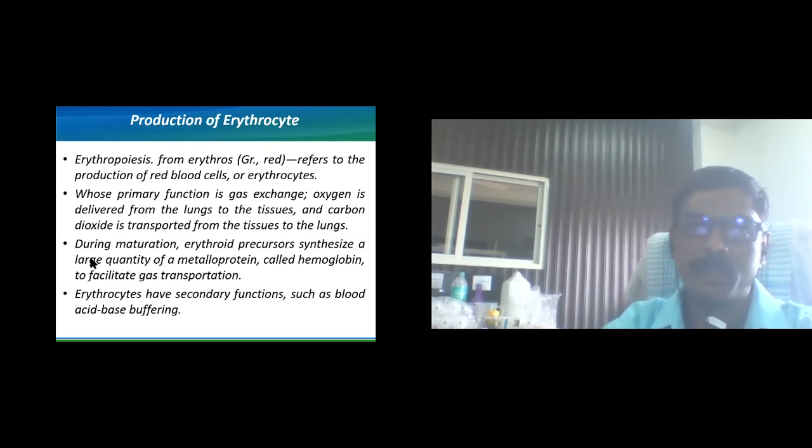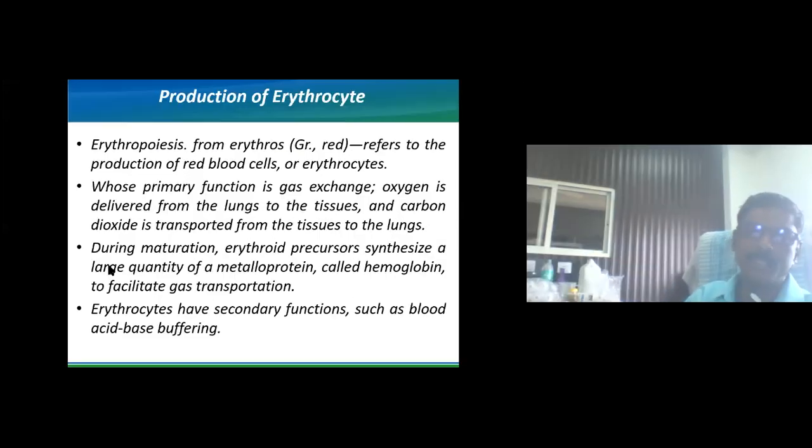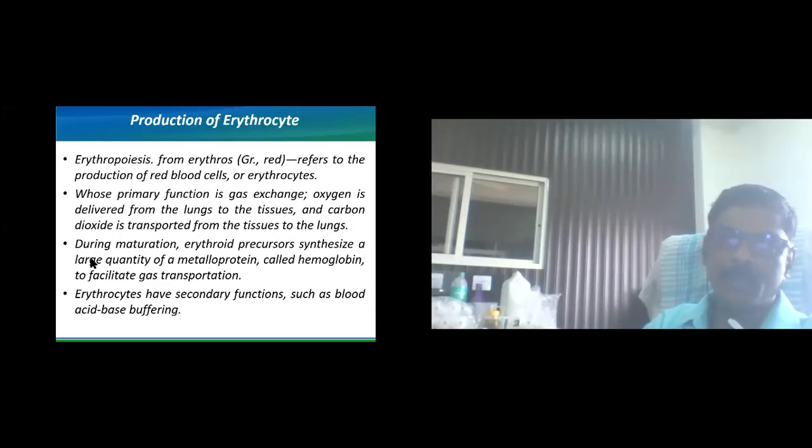Now for the production of erythrocytes we need one important protein or glycoprotein. It is called erythropoietin, which is basically released from the kidney tissues. The other direct or indirect stimuli for erythropoiesis include interleukin 3, interleukin 4, interleukin 9, then the colony stimulating factors that include granulocyte macrophage colony stimulating factor and granulocyte colony stimulating factor, and hormones like growth hormone, insulin-like growth factors, testosterone and thyroid hormones.